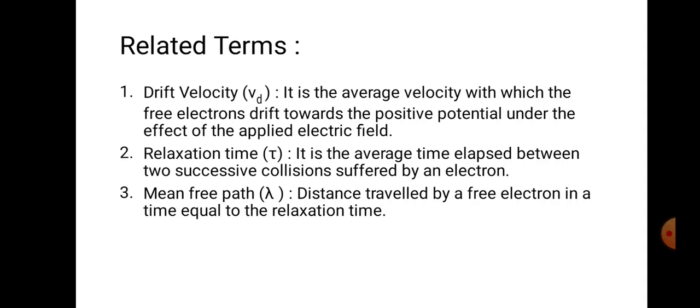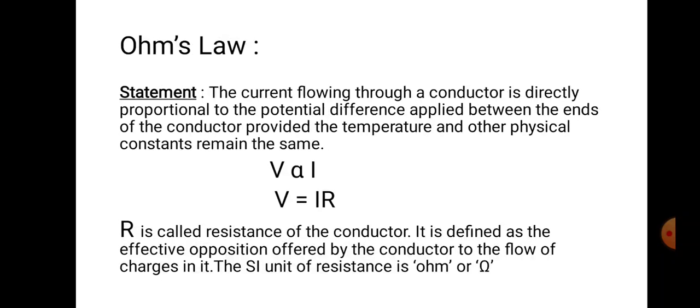Mean free path, lambda: the distance traveled by a free electron in a time equal to the relaxation time. Simple definition. Then comes the very important Ohm's law, related to electrical charges and current. It is mainly dealing with potential difference and current. We already discussed that whenever there is a potential difference at the two ends of the conductor, electrons or charges start flowing in a particular direction, and it results in current.